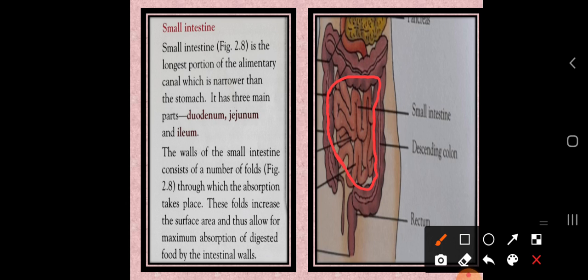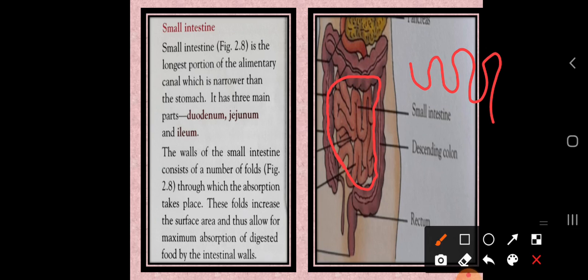It has a folding-like structure. As you can see here, it is a folding-like structure which is very complicated. So due to the presence of this complicated structure, what happens? The absorption of the food will take place here.